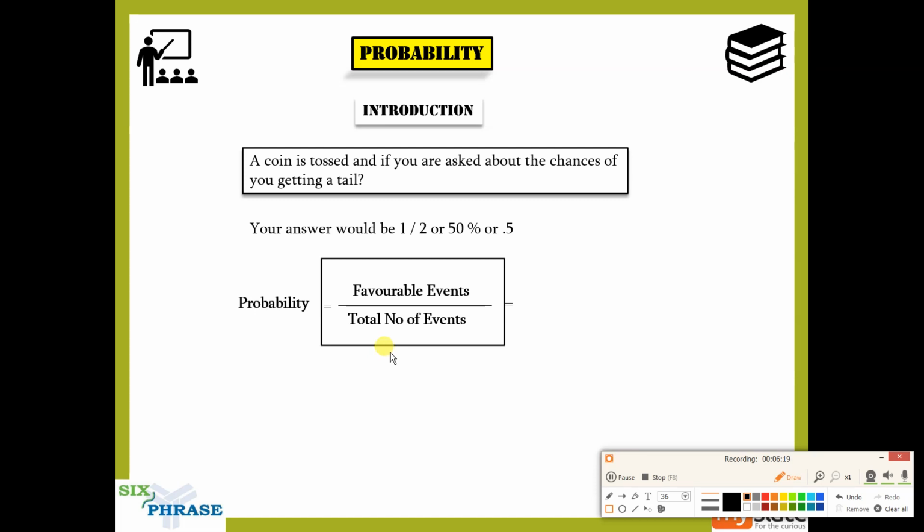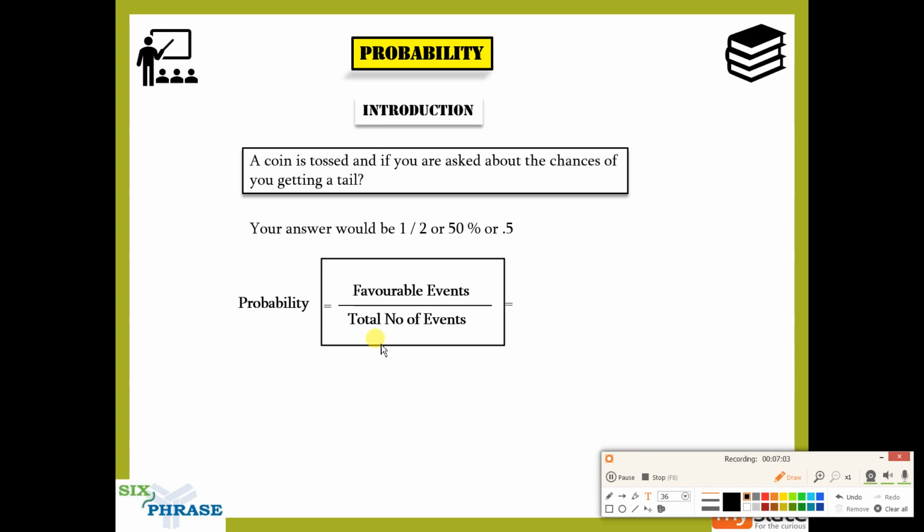Now let's understand what is a favorable event and what is the total number of events. We'll understand that first, because for every question you will have to identify the favorable events, then identify the total number of events. Only then will you be able to substitute those values in this formula. If you're not sure what the favorable event and total number of events are, then it becomes difficult. So let us try to understand that first. Now a coin is tossed, so this is the action that is happening. A coin is tossed. Now what are the possible outcomes?